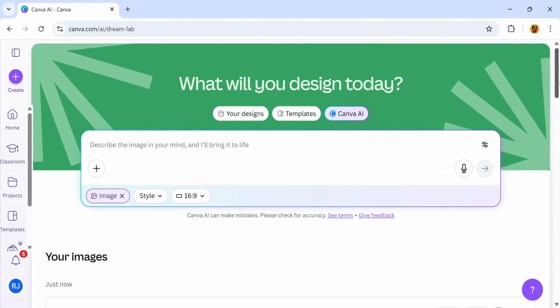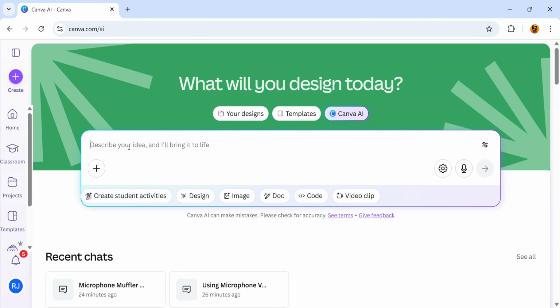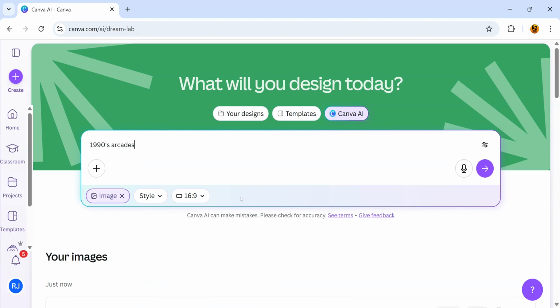Now in my case, I want to generate an image for my gaming development unit where I want to show how proper gaming took place in the arcades. So if I just get rid of image from where I just used the skyline thing and type in 1990s arcades. Now potentially I could make an image, a design, a presentation of some sort, a document, or a video clip. But in this case I actually just want an image to be produced.